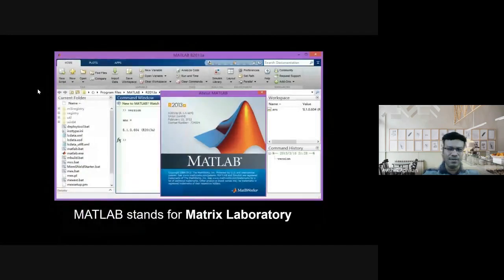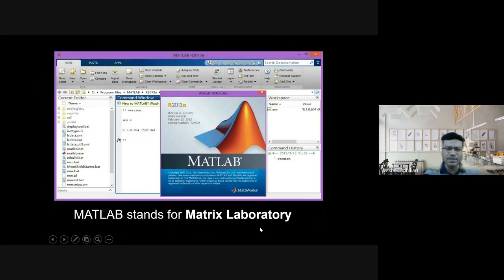You might have heard of MATLAB or Mathematica. They are software where you can do lots of big data analysis very quickly. You can multiply two big numbers, add, subtract, and compute the factorial of a big number, etc. MATLAB stands for matrix laboratory.